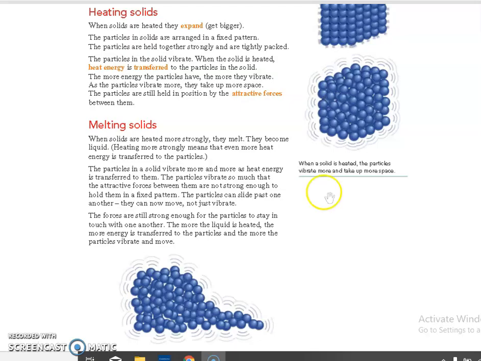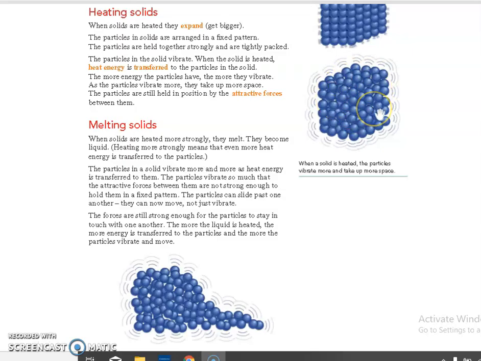Here we can see that particles in solids are arranged in a fixed pattern, held together strongly and tightly packed. Particles in a solid vibrate, and when a solid is heated, the heat energy is transferred to the particles in the solid.